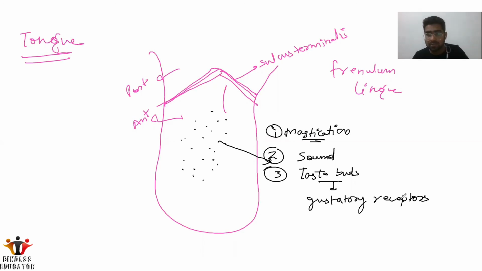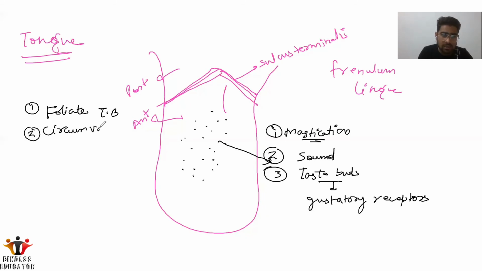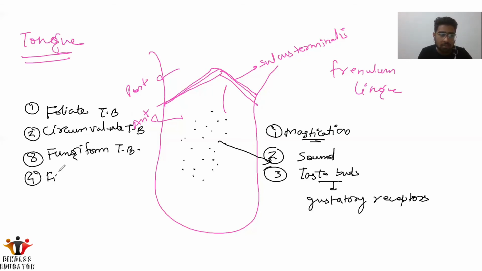We have four types of taste buds. For example, we have the foliate taste buds, circumvallate taste buds, fungiform taste buds, and at last the filiform taste buds.